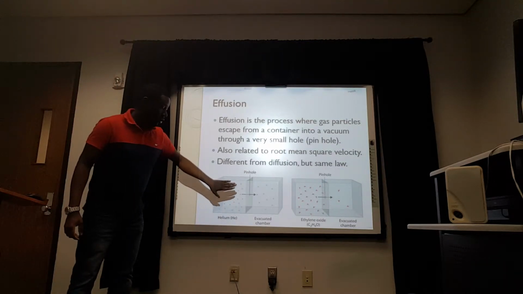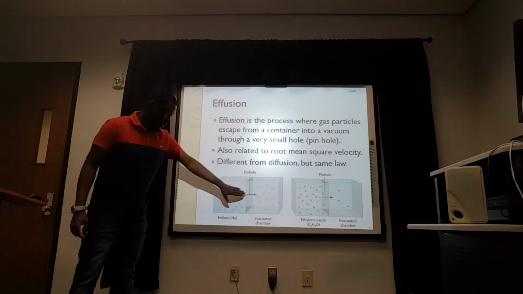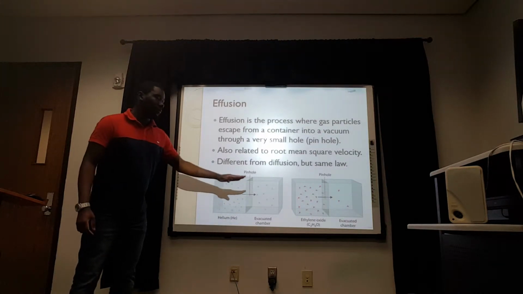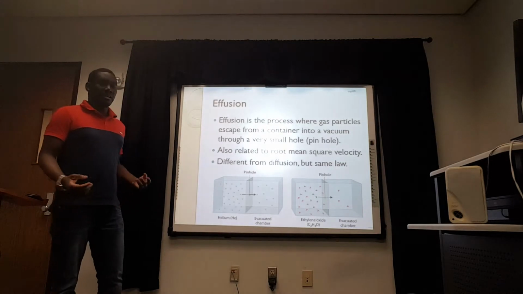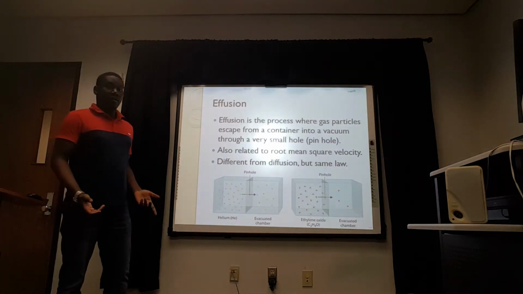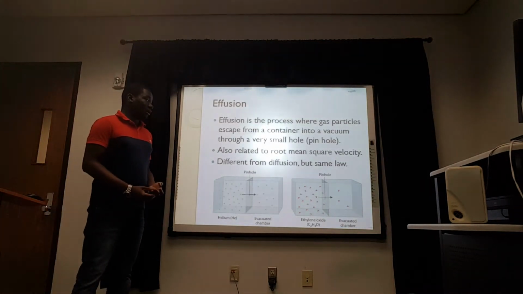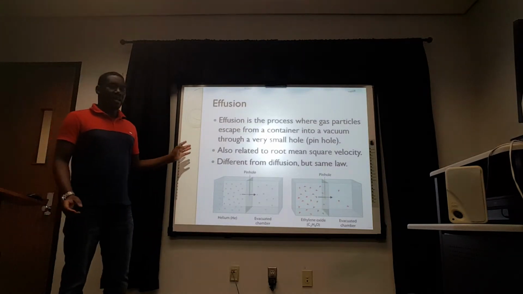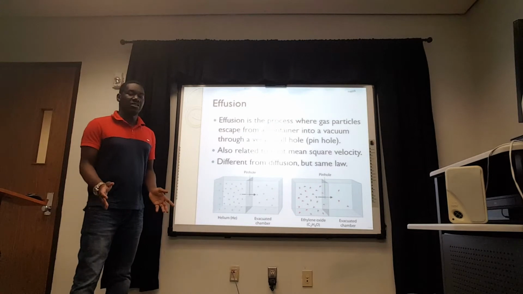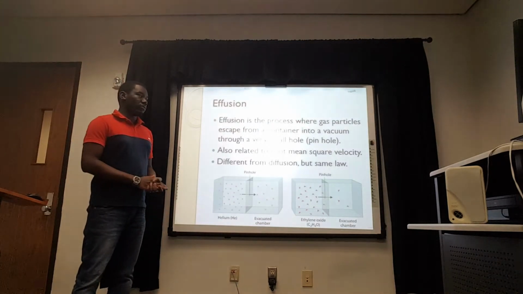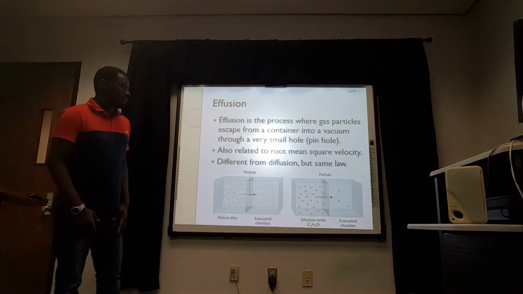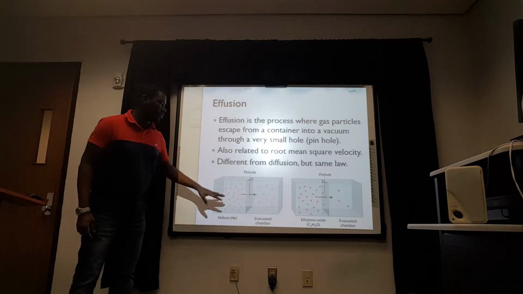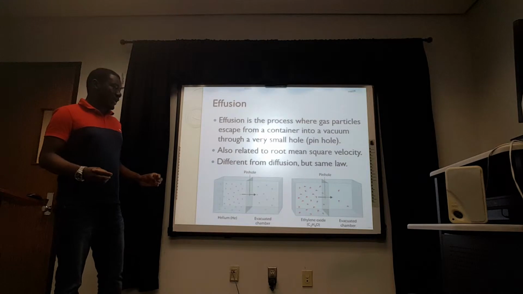I think that's the only difference, because there's a pinhole there that allows it to move a lot slower, but it's still the same concept, and they can also be explained by the same law, which I'm going to talk about real soon. It's also related to the root mean square velocity. And I said before, just think of that simply as the speed of the particles, and it's pretty much the same thing as diffusion, besides there being a pinhole here, so it's easier to grasp.